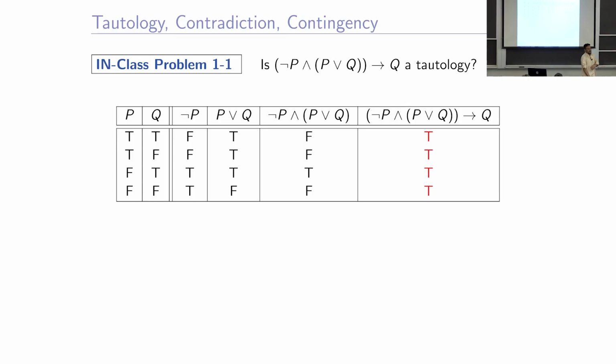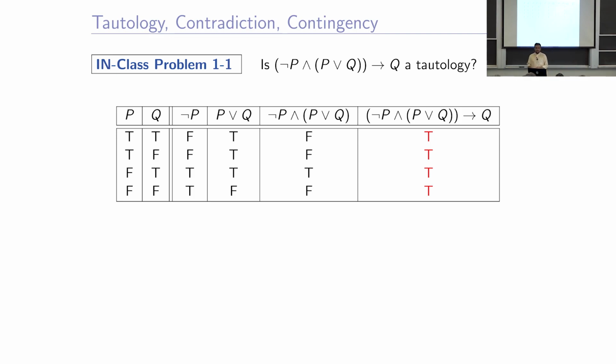Then, if P is true, what is not P? Not P is false, and for false, false we get true, true. Then we take the compound truth values of P or Q for each possible value of P, Q. We know how to get it, the P or Q. It will be true, true, true, true, false, true, false, true, true, and false, false is false. Right. So, this is the truth table of P or Q.